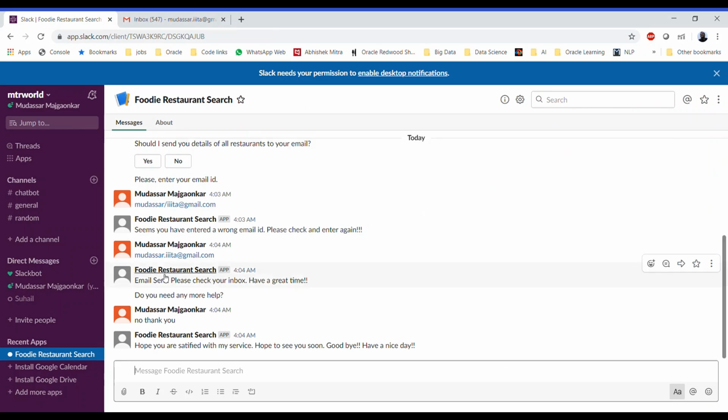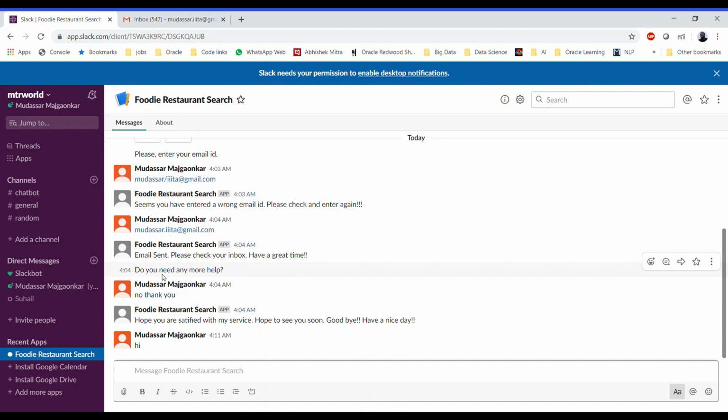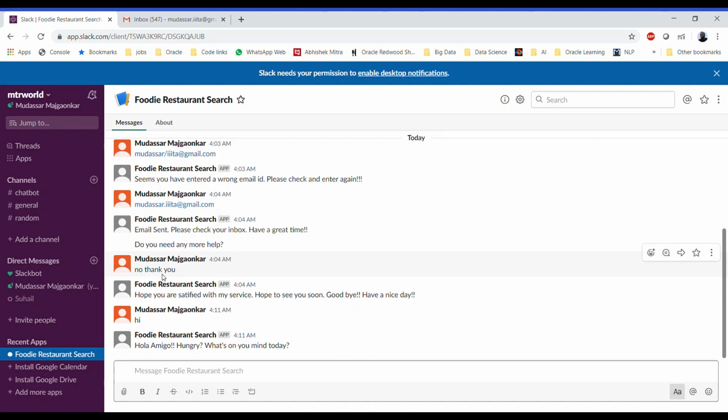Now let's verify one more storyline, whereby we will enter a location which actually exists, a real location, but that's not serviceable by Zomato. So it should say that the location is not serviceable by Zomato, and it should ask for some other location and so on. So let's ping the bot again so that it wakes up. So we have said hi. So it says, Hola amigo, hungry, what's on your mind today?